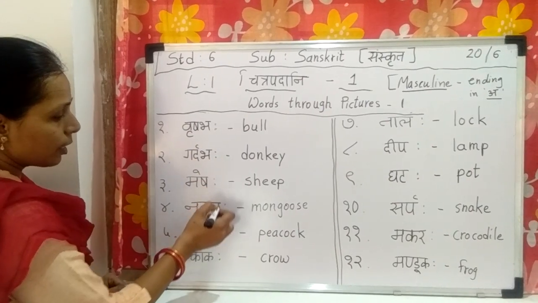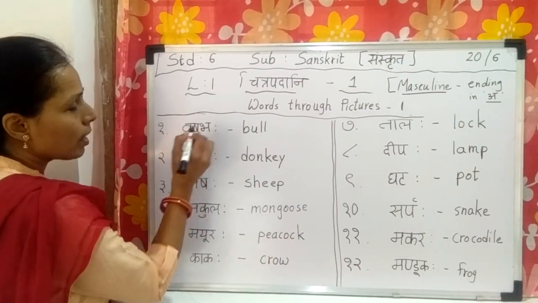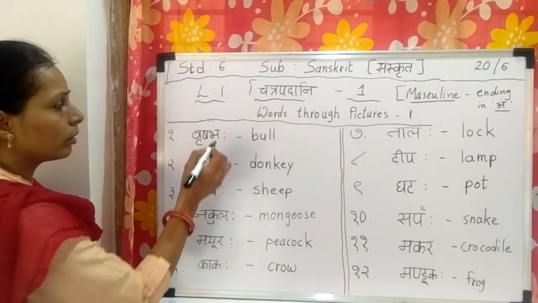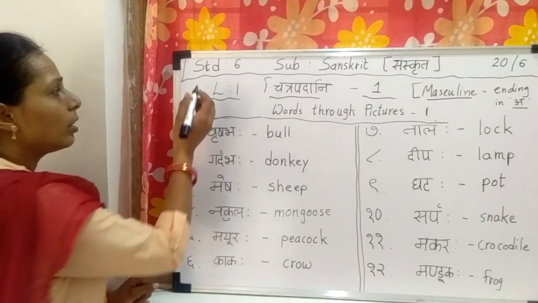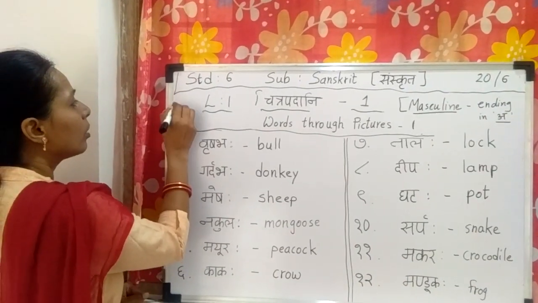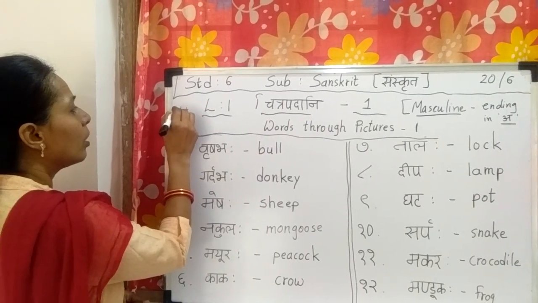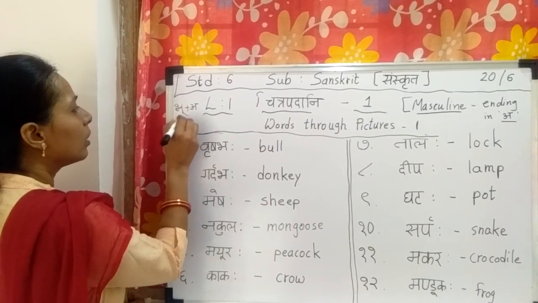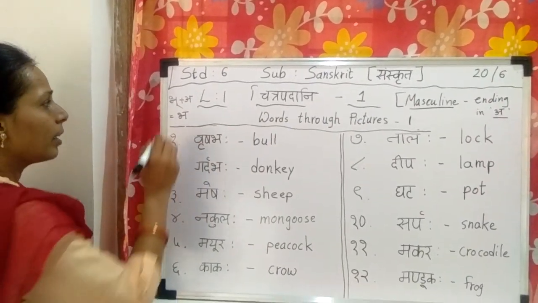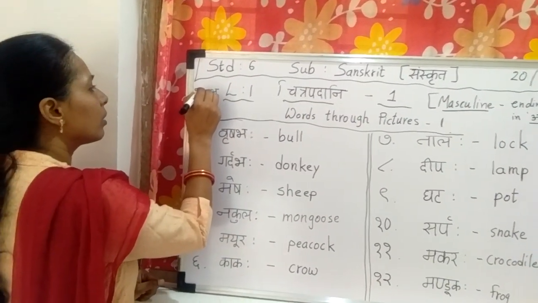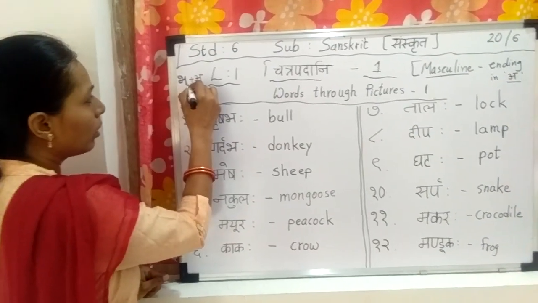This visarg is pronounced as ha because the last vowel is a. Bha. Which is the last vowel? A. Here, bha plus a is equal to bha. Right? The bha I have written here is halant.